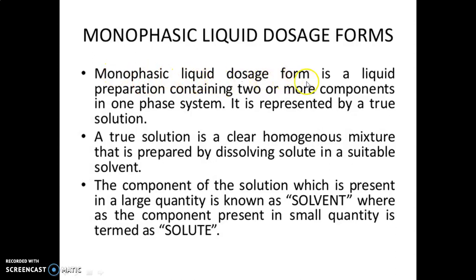Monophasic liquid dosage form is a liquid preparation containing two or more components in a one-phase system. It is represented by a true solution. A true solution is a clear homogeneous mixture that is prepared by dissolving solute in a suitable solvent. The component of the solution which is present in a large quantity is known as a solvent, whereas the component present in a small quantity is termed as solute.